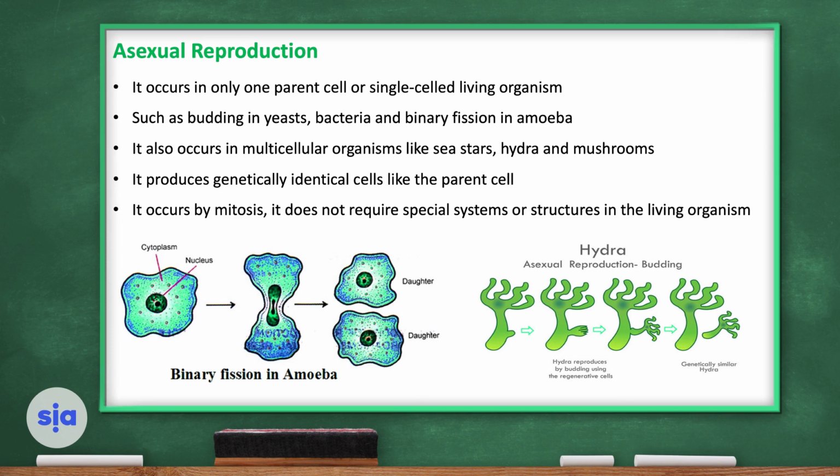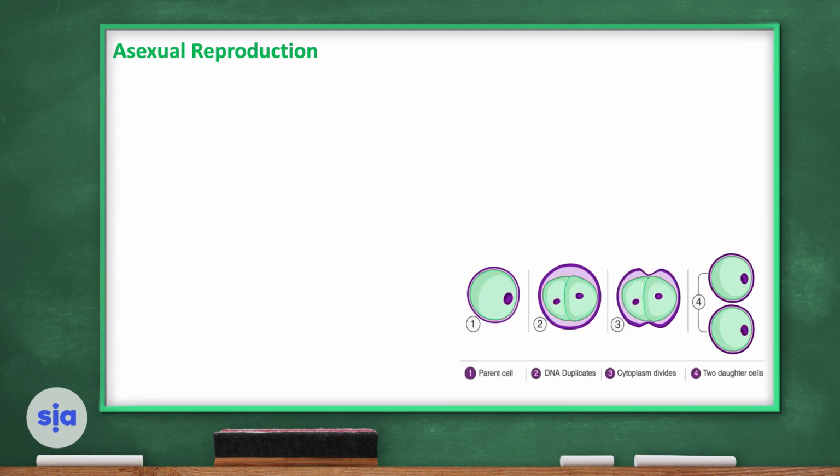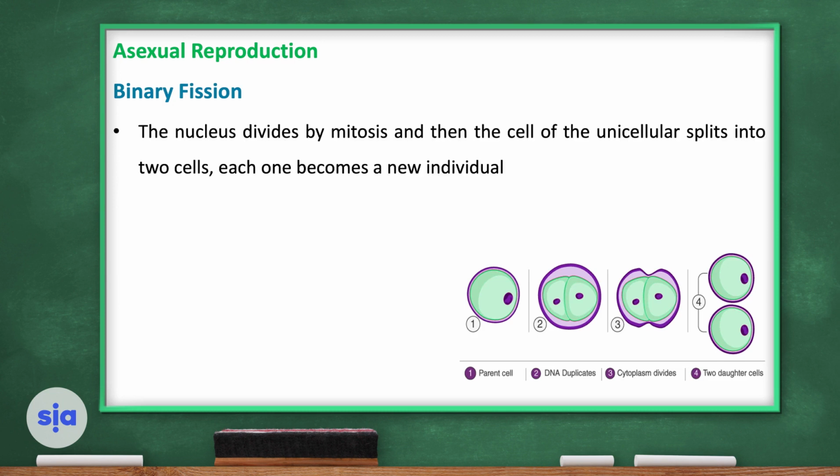Of course, asexual reproduction occurs by mitosis because it does not require special systems or structures in the living organisms. This is the binary fission, where the nucleus divides by mitosis, and then the cell itself, giving two new individuals.